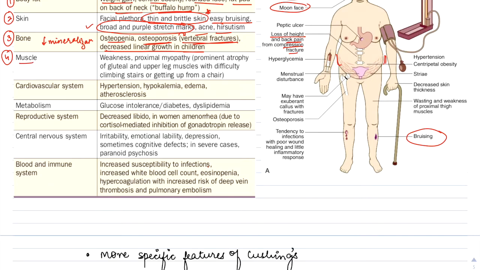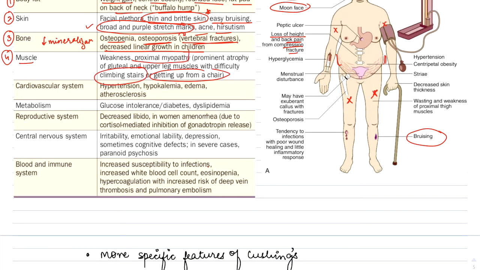The proximal muscles will be affected the most. Weakness of the proximal muscles of the upper arm will lead to inability to lift the arm above the head, while weakness of the lower limb proximal muscles will lead to difficulty in climbing stairs or getting up from a chair.